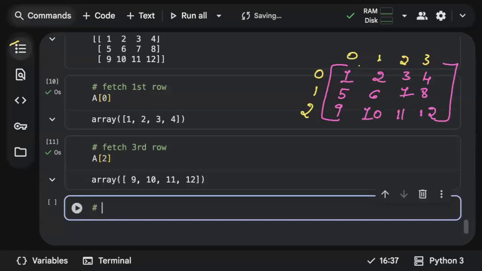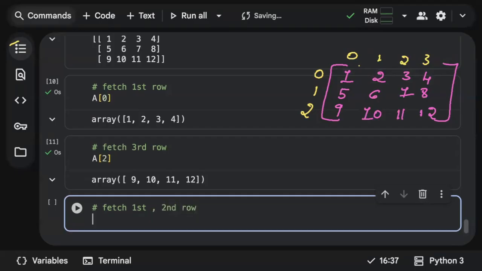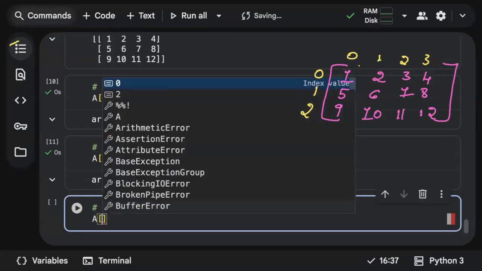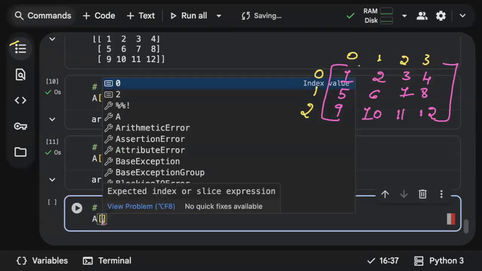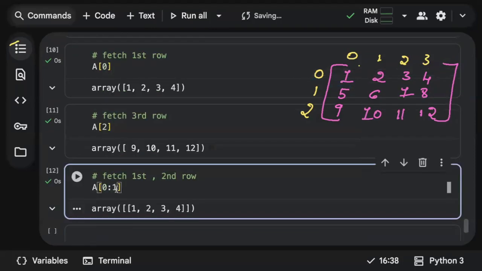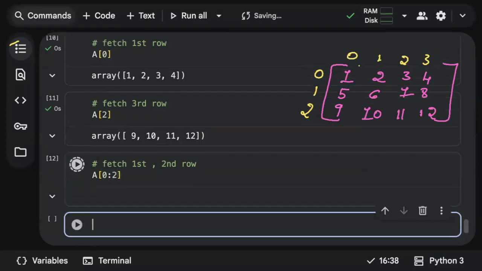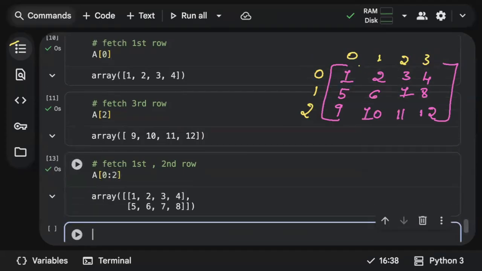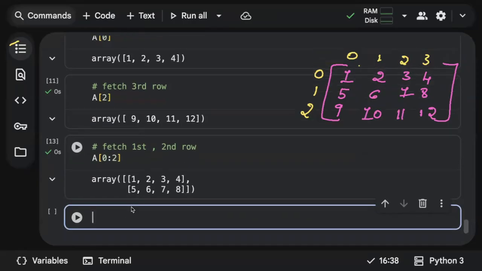Great. Now what if I need to fetch multiple rows? I need to fetch the first and also the second row. In order to fetch the first and second row, the first row index is 0, and we want it till the second row, whose index is 1. Since it is a slicing concept, you should always give one extra than what you are expecting. If you want the value at index 1, then you should give 2. See, you got the first 2 rows.